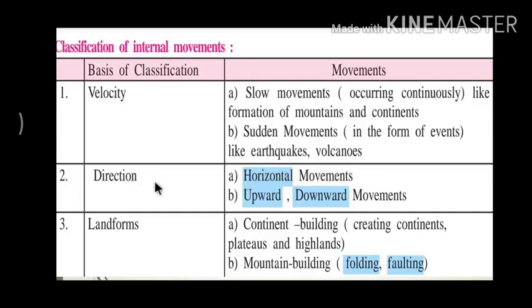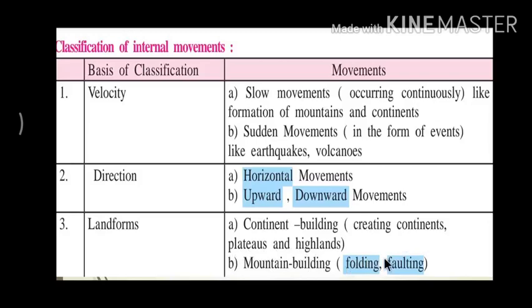On the basis of direction, the movements are horizontal movement, upward and downward movements. On the basis of landforms, the movements are continent building, that is creating continents, plateaus and highlands, and mountain building, that is folding and faulting.